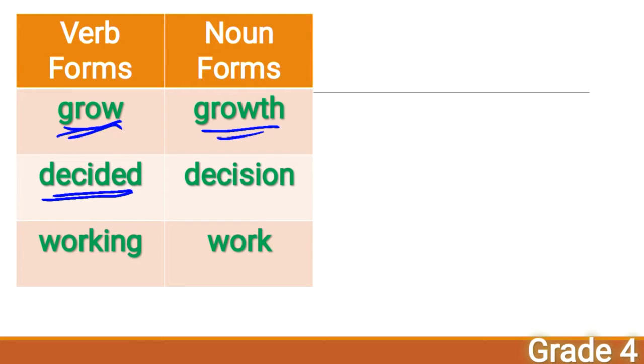And then decide. Deciding. You decide to go on a tour. Decide is verb, action, deciding. You are planning something, right? Your decision is going on a tour. Decision. Decide, decision. And this is your final decision. That is noun. Working. Yes, you are working. And here, work. What's the noun form of working?